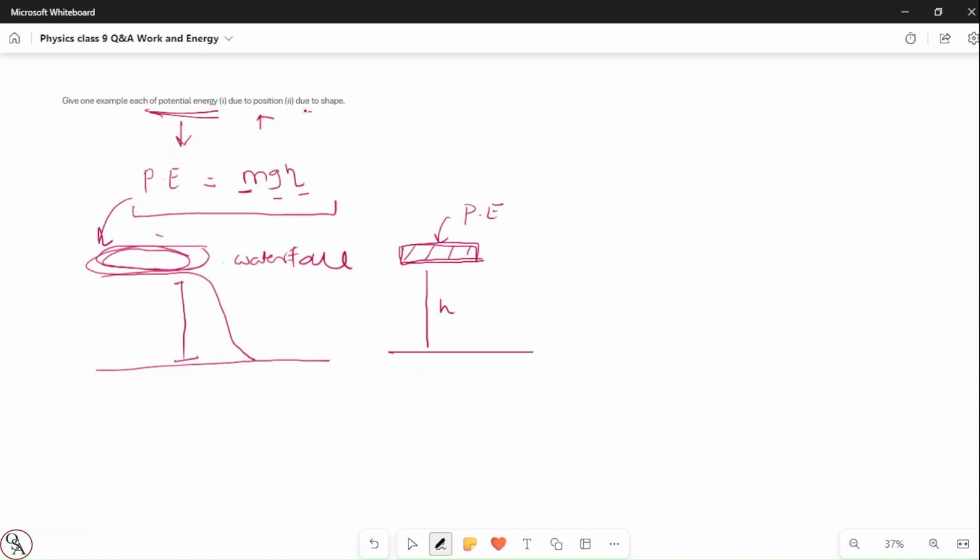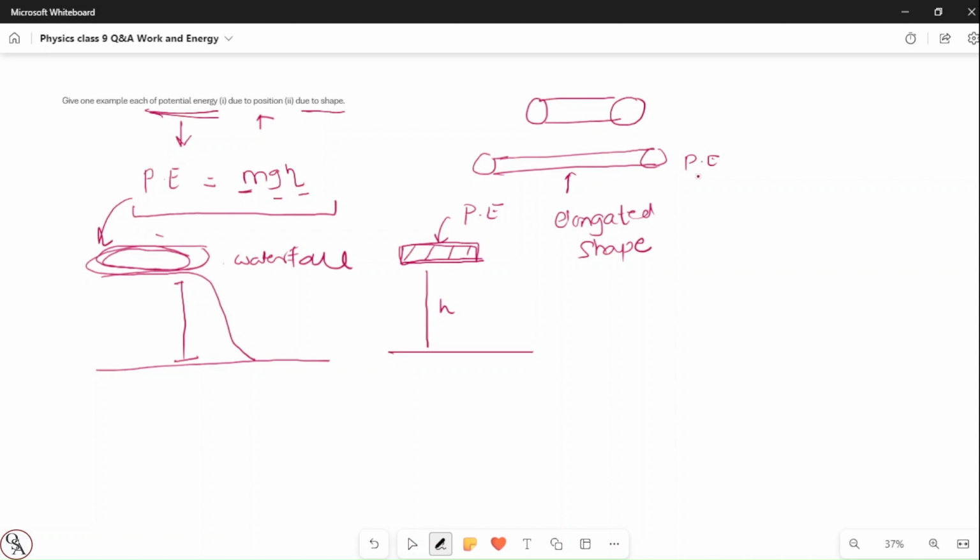The second part asks about potential energy due to shape. There are two examples I want to give here. The first example: let's take a rubber band. When you stretch this rubber band, its shape gets changed, it gets elongated. So the energy possessed due to the elongated shape is again potential energy.